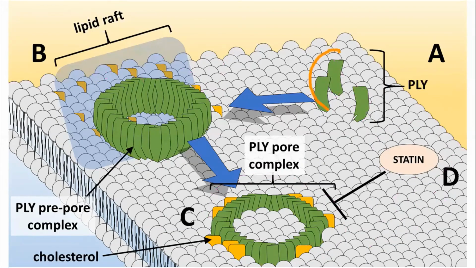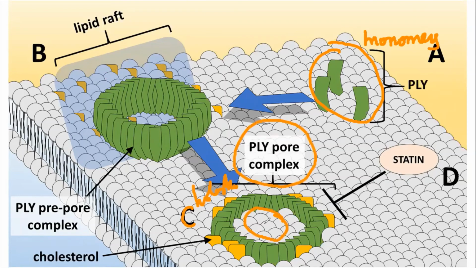So you have the nemolysin as monomers. Then it goes and attaches to the lipid rafts, gets inserted with the help of the cholesterol and forms a nemolysin pore complex. So you can see this much gap is there and all the nutrients will pass outside. Now, in order to inhibit nemolysin, we have the inhibitor called statin. Okay, clear?